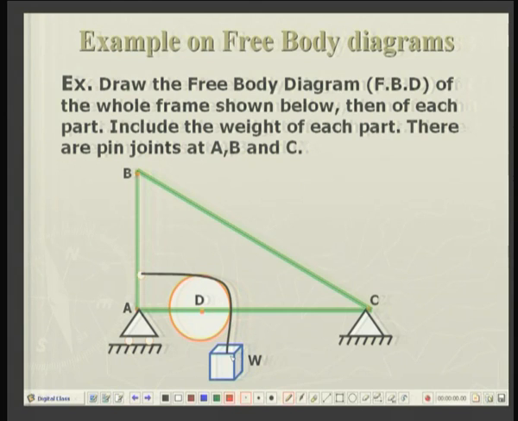So, for the further analysis of equilibrium, as we will be seeing later, we will first divide this whole system of rods and pulleys and cord, etc., into various free bodies. Let us do it one by one.